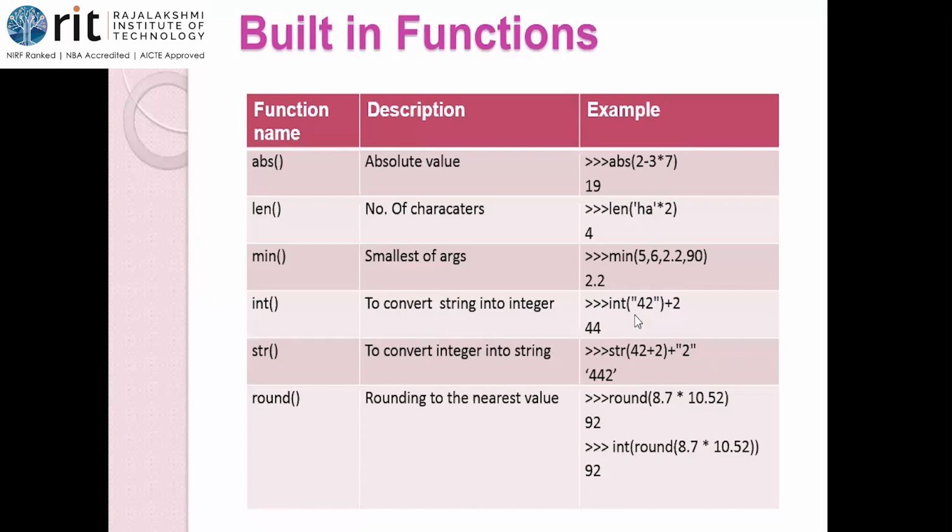We have already seen this in programs. Num is equal to int of input. What the user enters will be of string type only. That is what the rule says. That is converted into integer format by using the int function. It is to convert something into an integer. What has been given here? A string. This 42 will be converted into the integer value 42. So 42 plus 2, 44 is the answer. The same is applicable for the other functions, round and all.